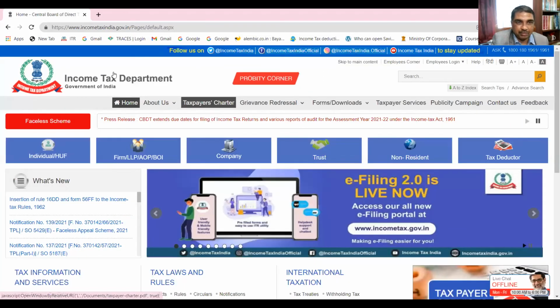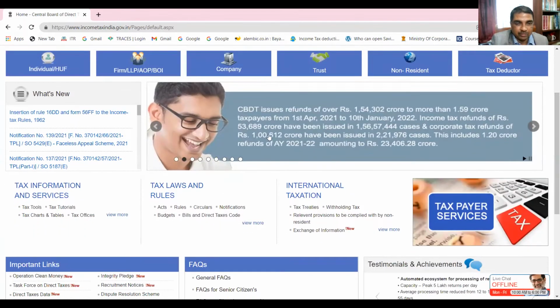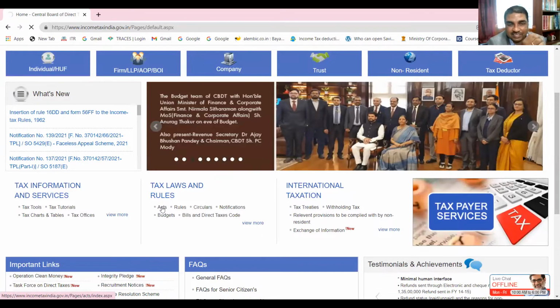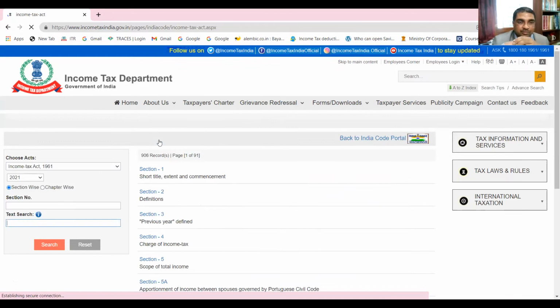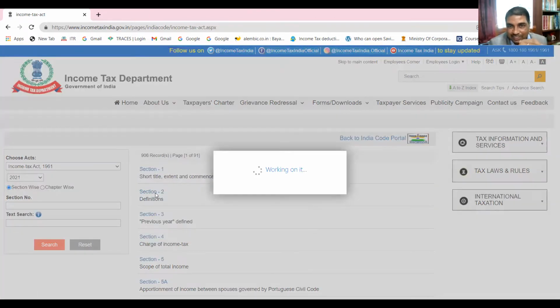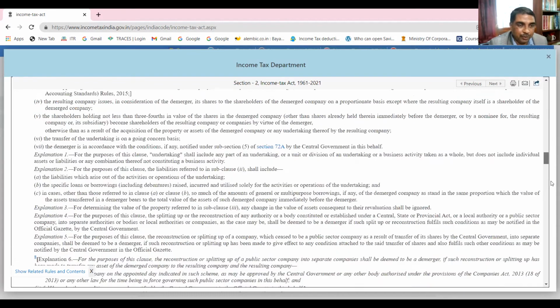Okay, this is the site of the Income Tax Department of the Government of India. Are you seeing it? Yes, sir. I have taken you to this particular link, apps. Then you go to the Income Tax Act. First, I told you what is the section? Section 2, clause 45. Let us go to section 2, clause number 45. Okay, section 2, you see clause number 45, just have a look.